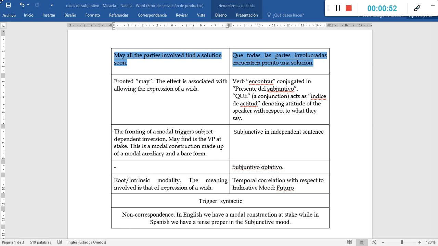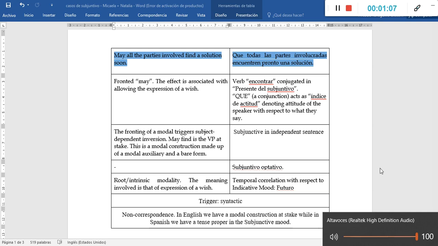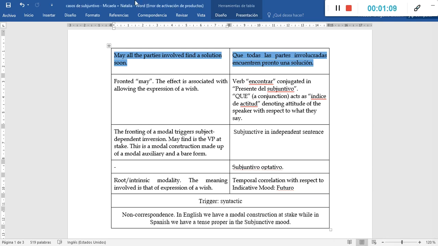Sentence A, may all the parties involved find a solution soon. The translation we have provided is que todas las partes involucradas encuentren pronto una solución. So, in the case of English, let's analyze first the instance in Spanish.